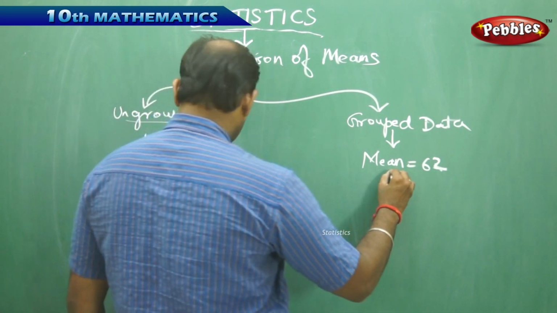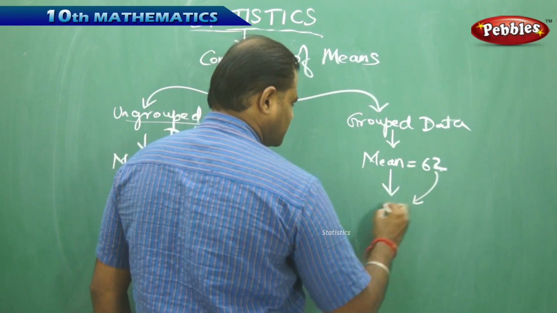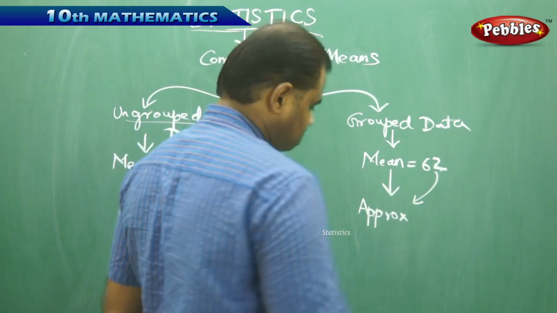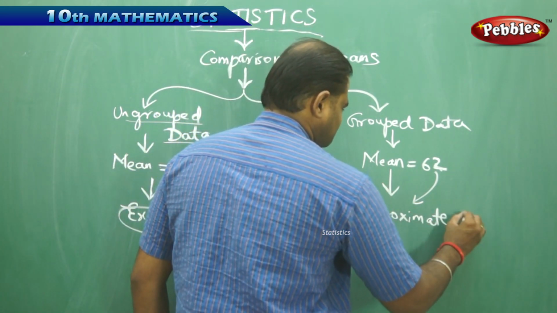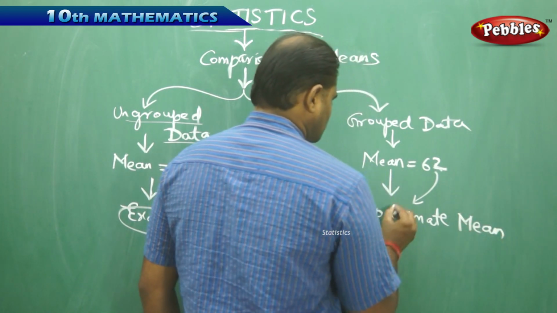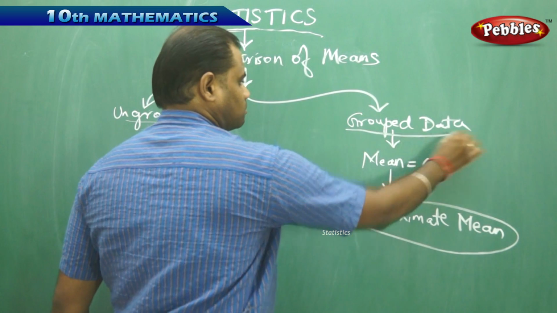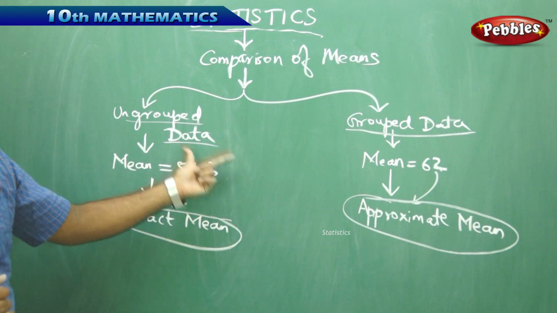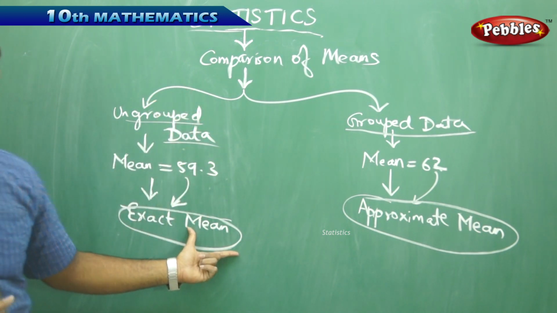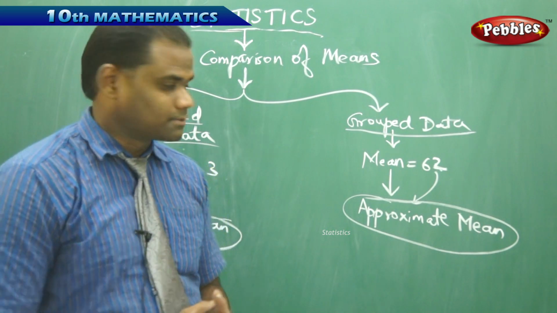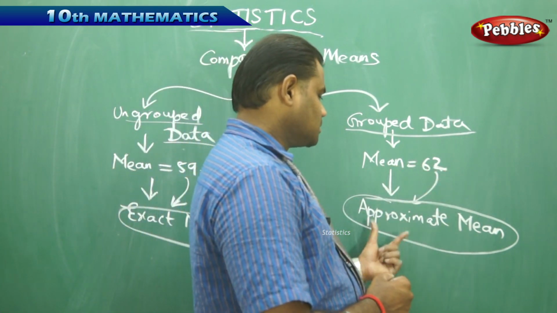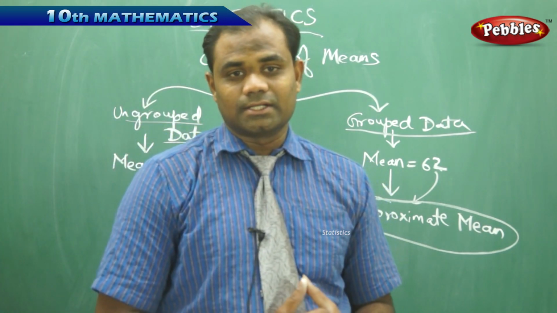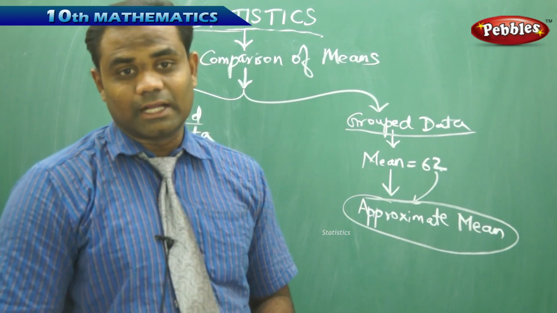But the value obtained for the given grouped data is the approximate mean. This is how we differentiate between obtaining the mean as 59.3 for ungrouped data, which is the exact mean because it is not based on any assumptions, and the mean as 62, which is approximate because it assumes that frequency is centered around the mid value of the class interval.